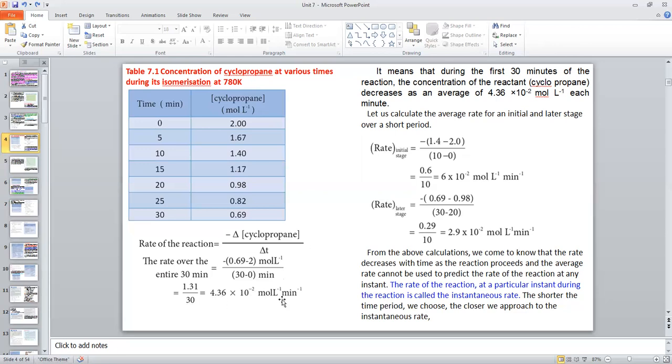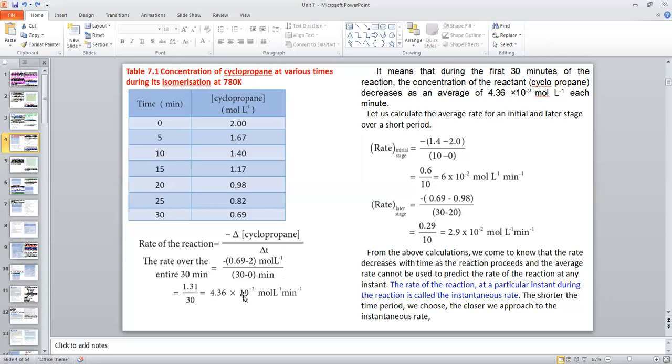It means that during the first 30 minutes of the reaction, the concentration of the reactant, cyclopropane, decreases on average by 4.36 into 10 to the power minus 2 mole per liter. That means for every minute, the concentration decreased by 4.36 into 10 to the power minus 2 mole per liter.